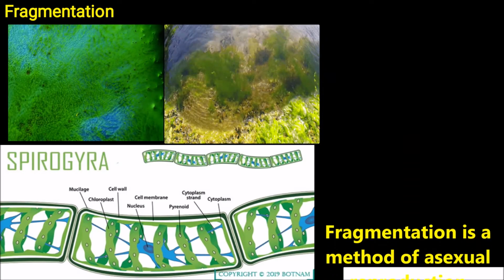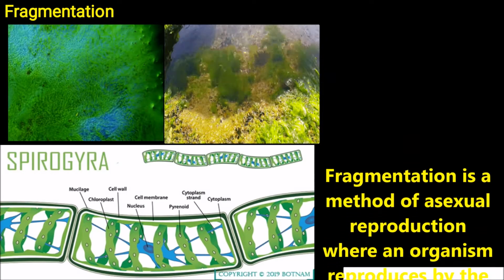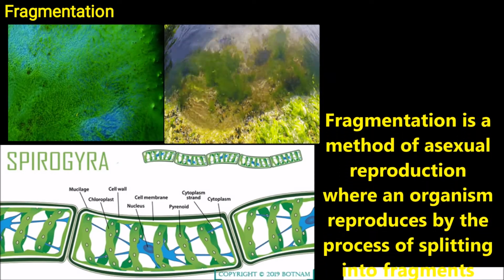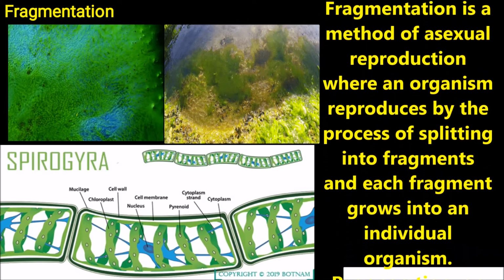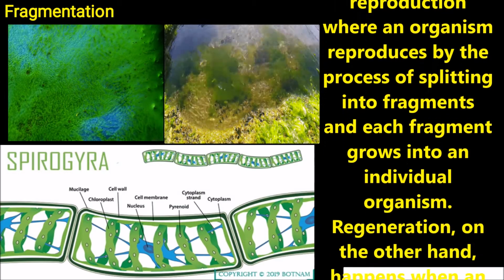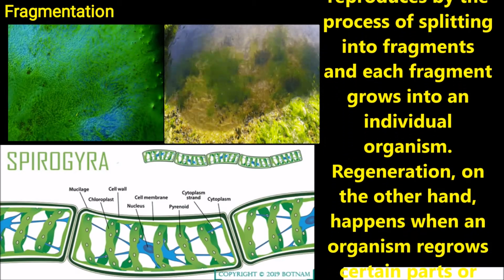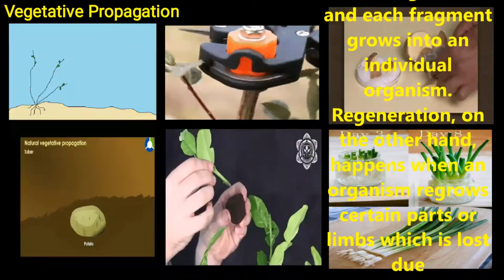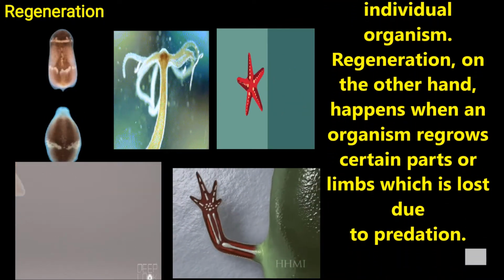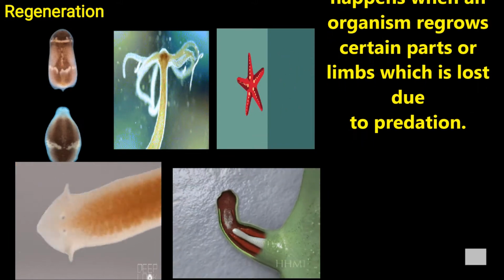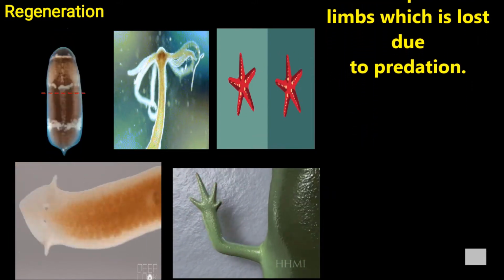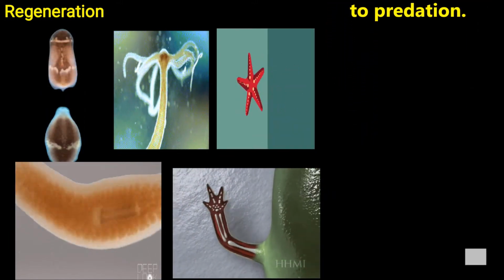Now, let us discuss the difference between fragmentation and regeneration. Fragmentation is a method of asexual reproduction where an organism reproduces by splitting into fragments and each fragment grows into an individual organism. Regeneration, on the other hand, happens where an organism regrows certain parts or limbs which are lost due to predation.